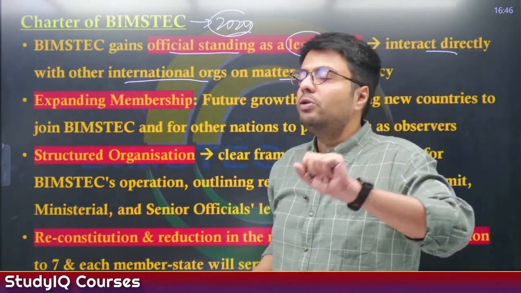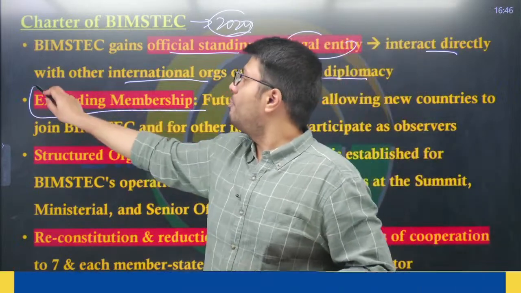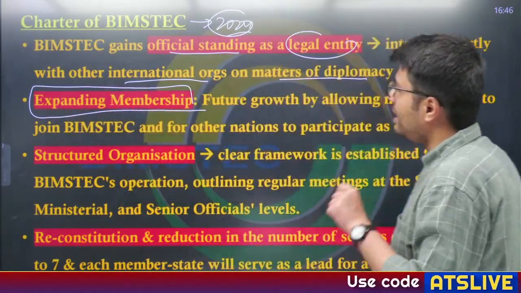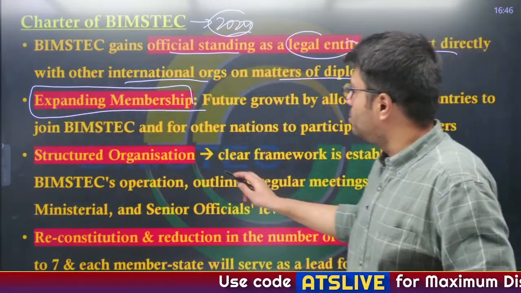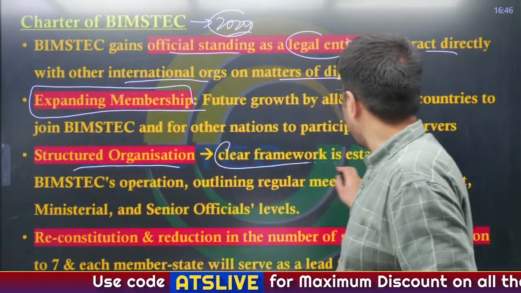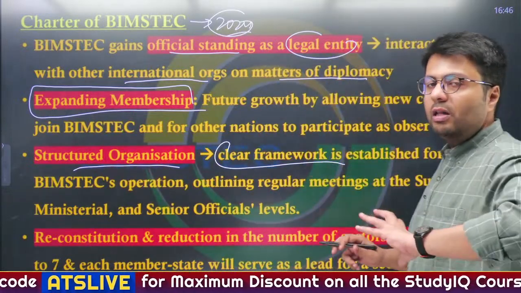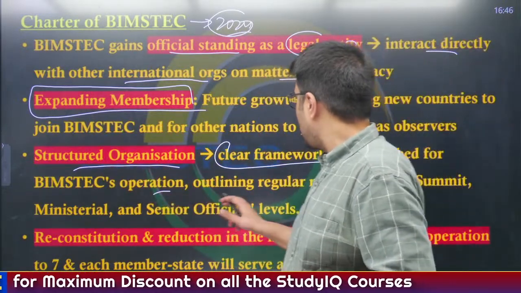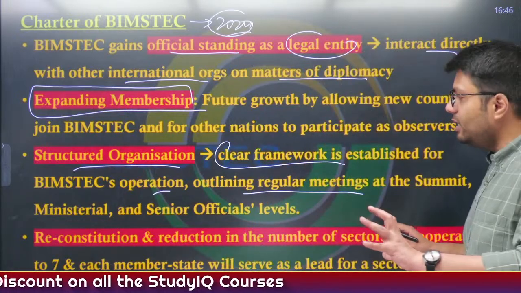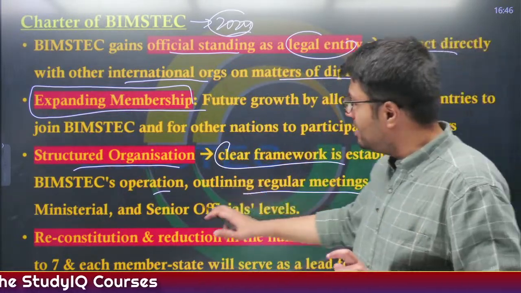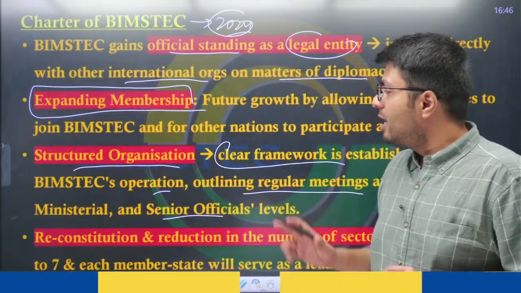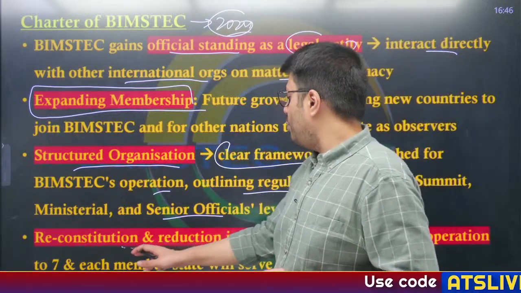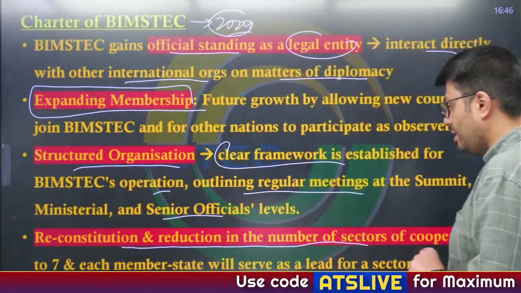Now, this charter also has the provision that in case BIMSTEC wants to expand its membership in the future, it can do so. Also, it is a structured organization now which has a clear framework which allows the organization to operate, outlining how the regular meetings will happen at various levels, at ministerial levels, at senior levels, and also there is a provision for reconstitution and reduction in the number of sectors for cooperation.